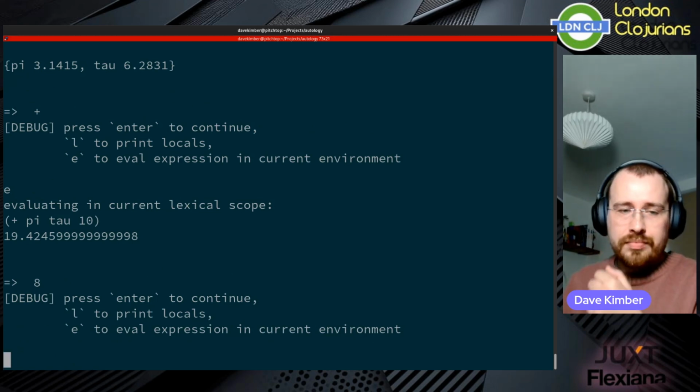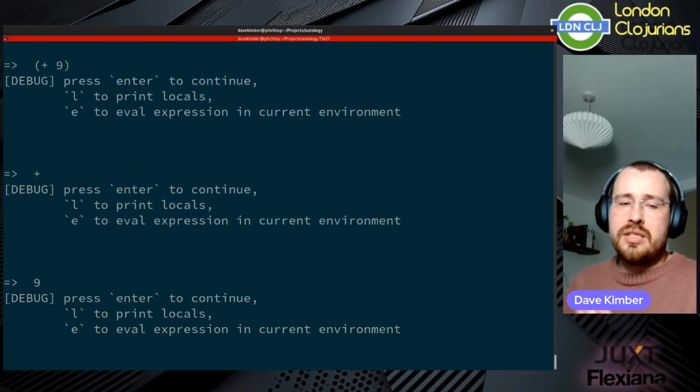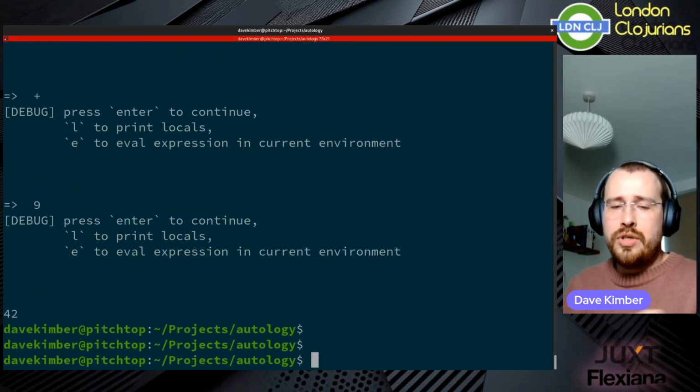Very useful, very cool. We can carry on going until we get to the last, and then it will return our value of 42. Fantastic.